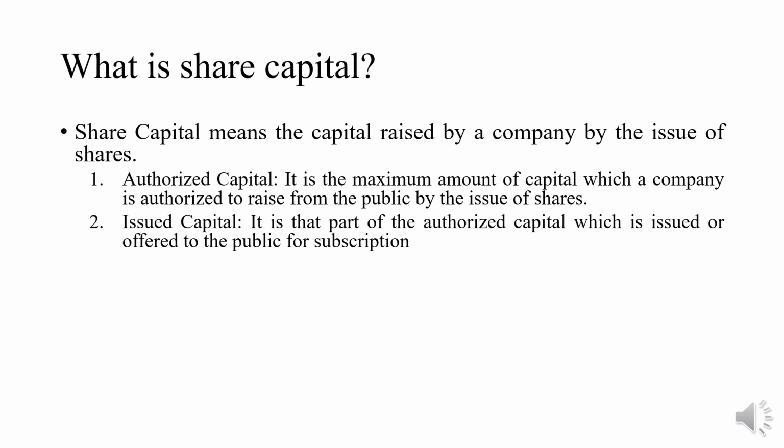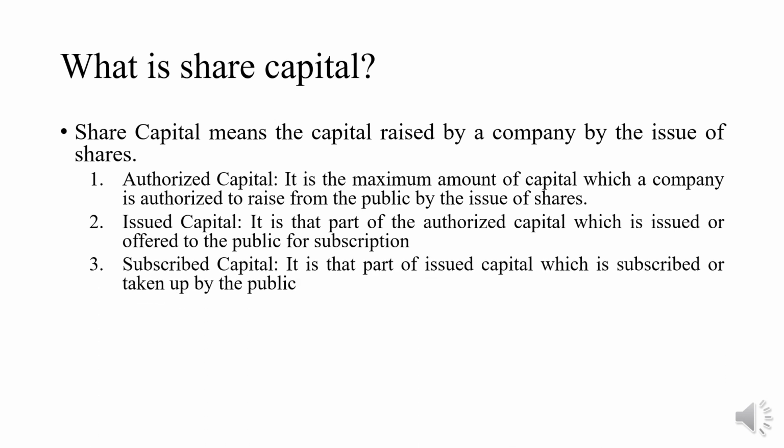For example, if the registered capital is rupees 10 lakh, out of which rupees 5 lakh worth of shares are issued to the public, then issued capital is rupees 5 lakh and the remaining 5 lakh is unissued capital.